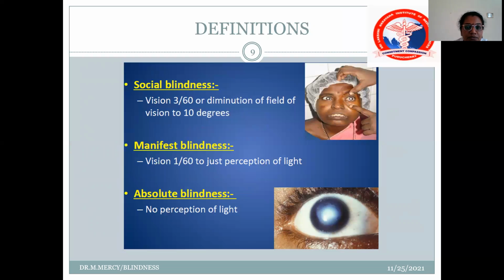Social blindness is vision of 3/60 or diminution of field of vision to 10 degrees. Manifest blindness is vision of 1/60 to just perception of light. Absolute blindness is when there is no perception of light.